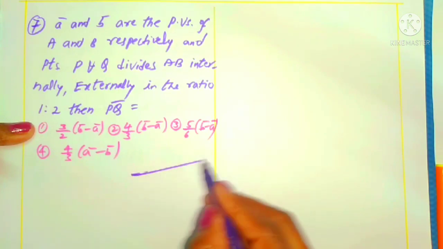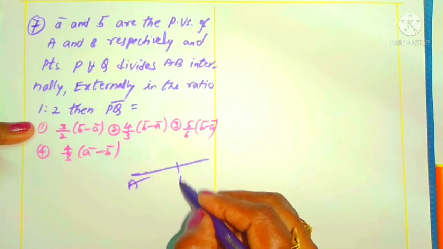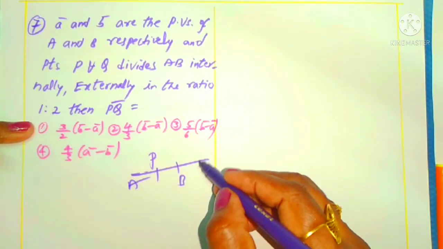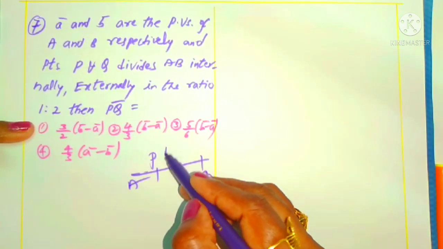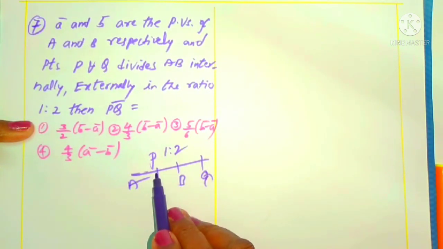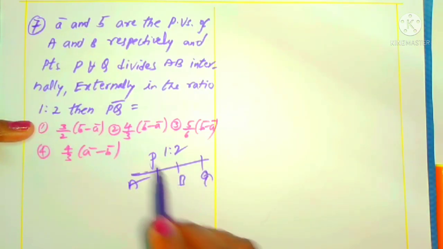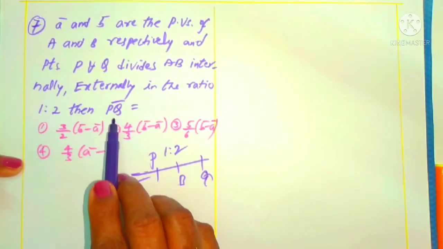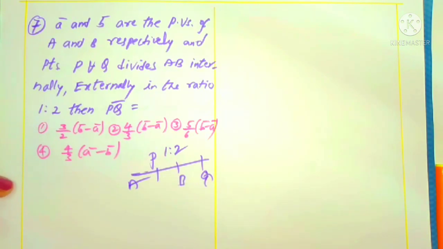Means what? Simply, this is a line, suppose line AB. P divides in the ratio 1:2 internally, Q divides externally. The ratio is the same only. What is the ratio here? 1:2. But P divides AB in the ratio 1:2 internally, Q divides externally. That is the meaning of the statement. Finally, we want the vector PQ, the line joining, which means we have to find the points P and Q first.